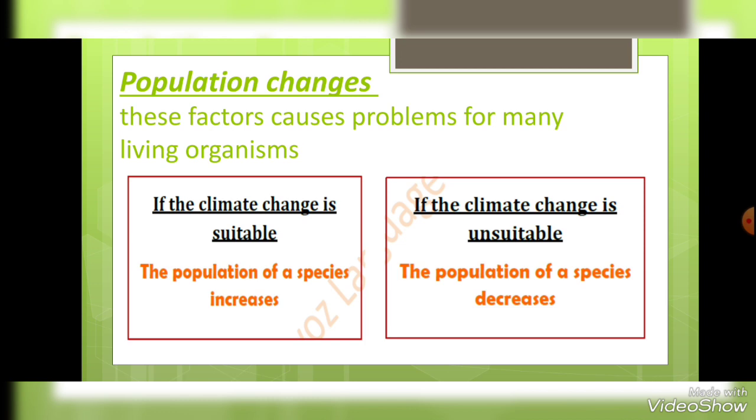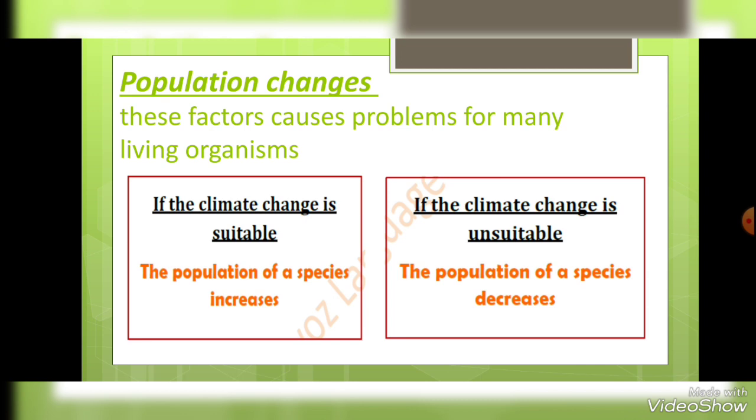We have climate changes, and if the climate changes, the population also will change. So climate is a factor that affects the population. If the climate change is suitable, the population of the species will increase. If the climate is unsuitable, the population will decrease. Okay, like your classroom in the school. Supposing, for example, this classroom is the ecosystem. Okay, it's a definite area.